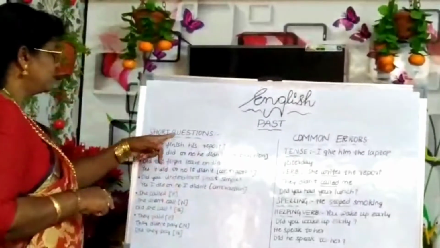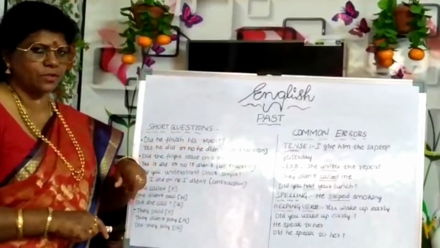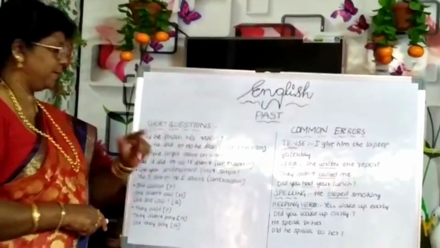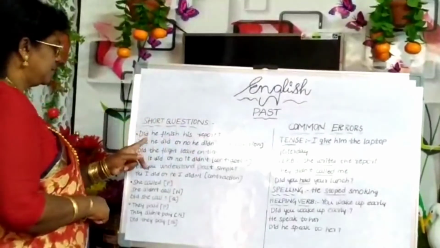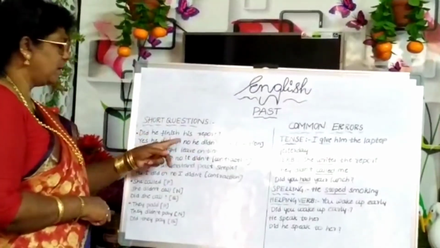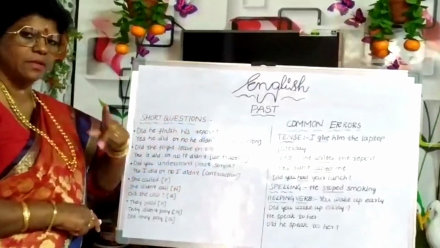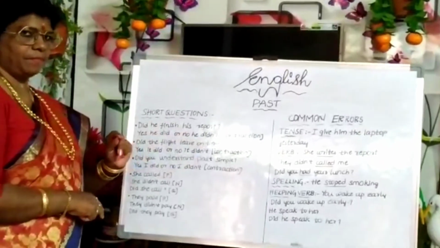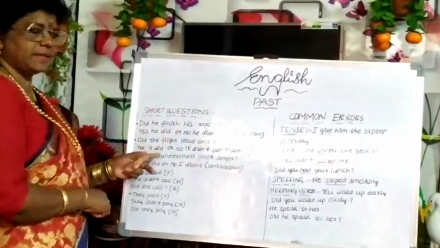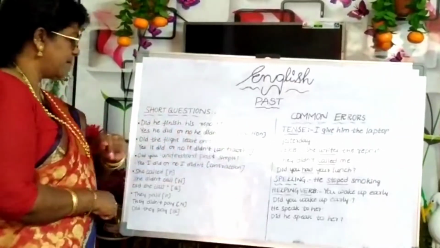So here short questions and answers will also be given shortly. Did he finish his report? Yes, he did. Or no, he didn't. Didn't is a contraction. Contraction means short form. Did the flight leave on time? The answer, yes, it did. Or it didn't. Didn't is the contraction.